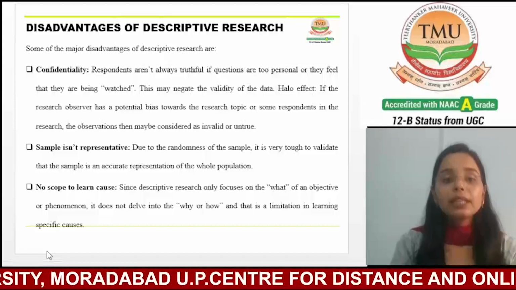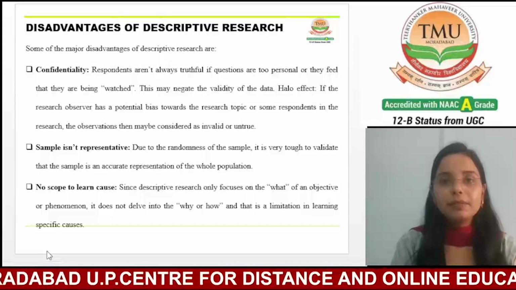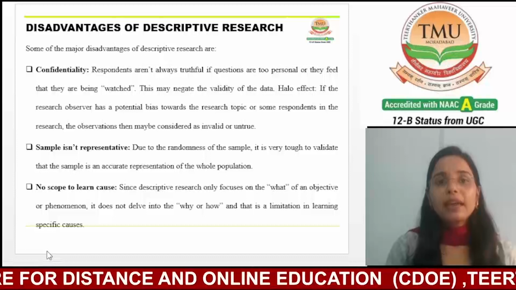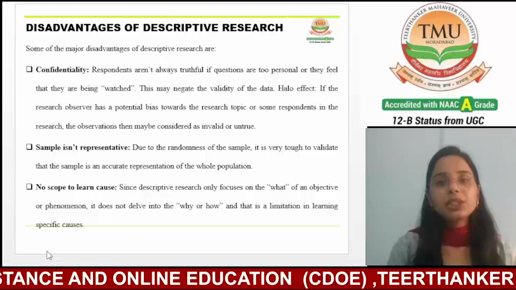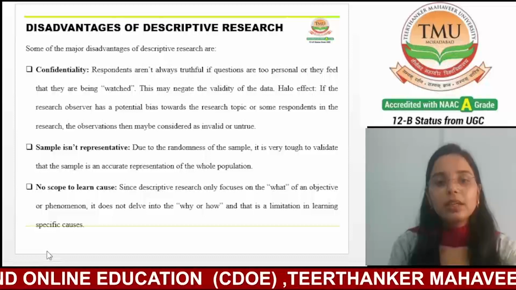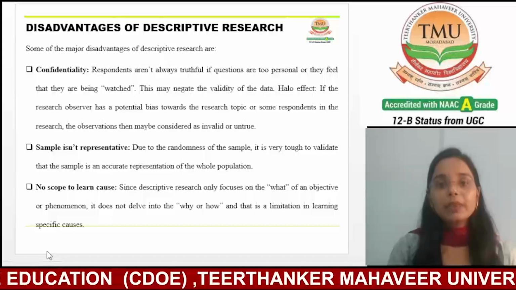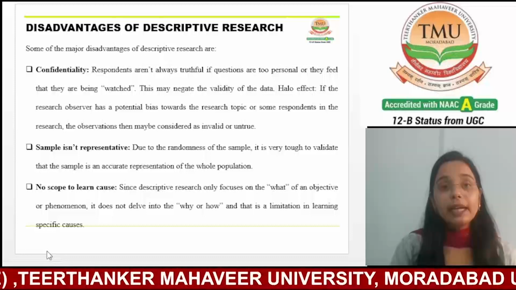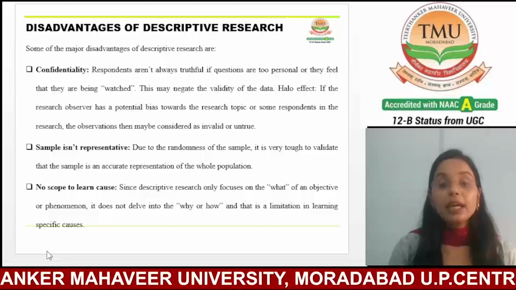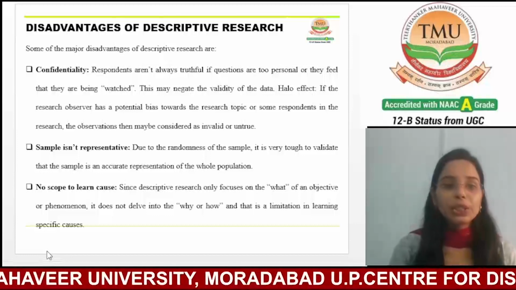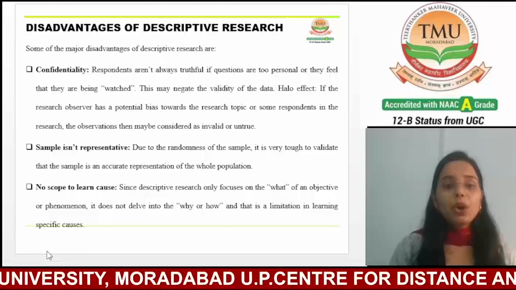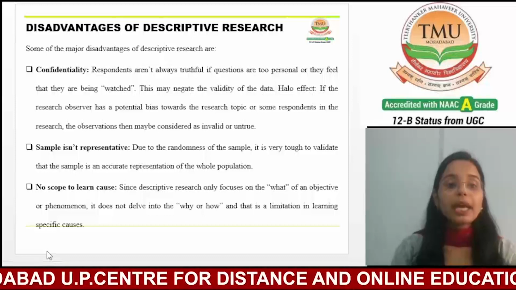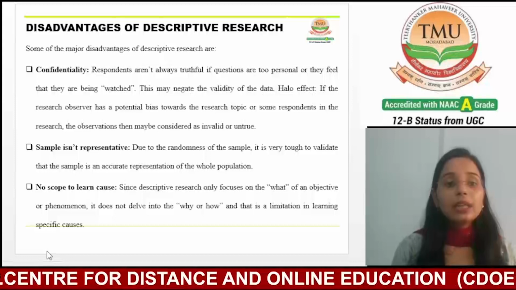Now, the second one is sample is not representative. This is the most common source of errors. We generally face these issues in descriptive research. Due to the randomness of the sample, it is very tough to validate that the sample is an accurate representation of the whole population. Descriptive research often relies on convenience samples, which may not accurately represent the larger population.